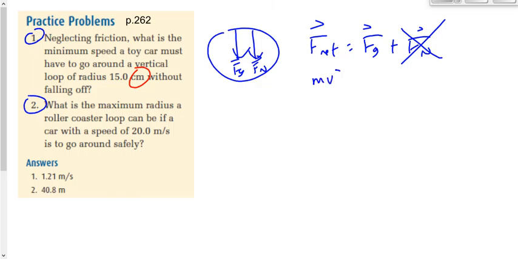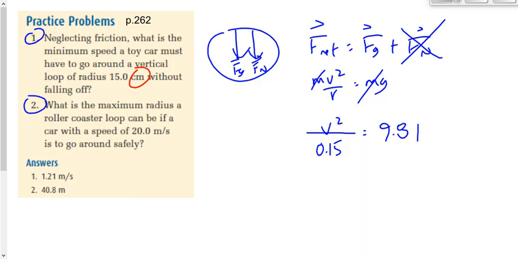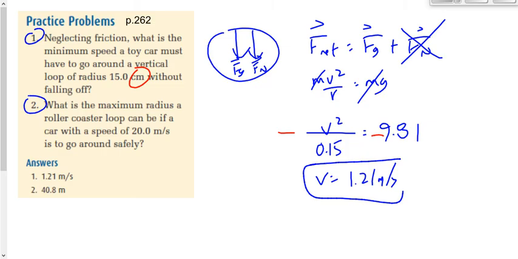Fnet is also equal to mv squared over r. Fg is m times g. Cancel out the mass there, which is good because we don't know how heavy this toy car is. Sub in our numbers now. Looking for v. Got the value of r, it's 0.15 meters, and g is 9.81. Now, technically, both sides would be negative here because they're both acting downwards. But in this case, if you forget it, you're going to get away with it, right? Because it cancels. 9.81 times 0.15. Take it up by multiplying, then square root. We do our thing there, and we should get 1.21 meters per second.